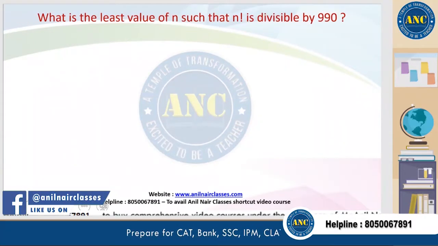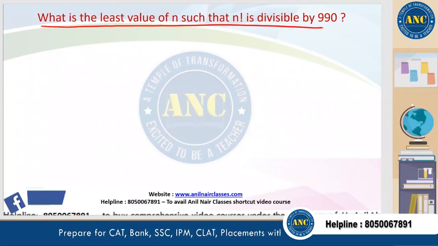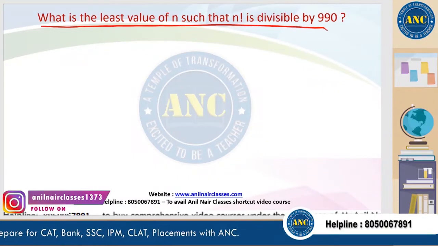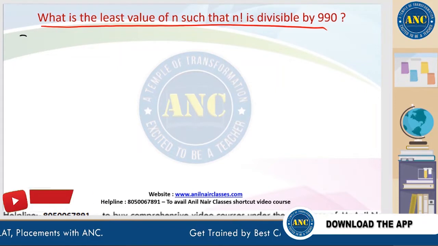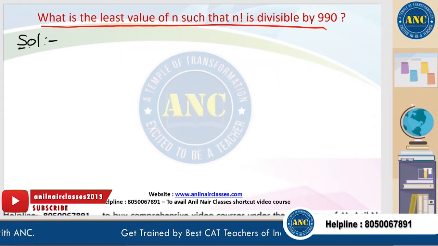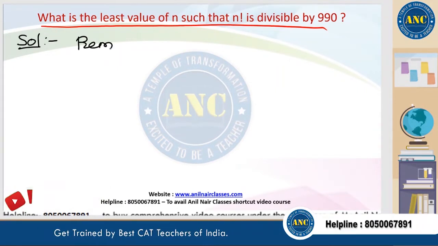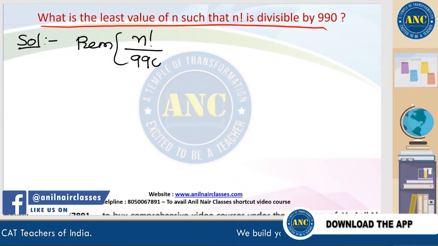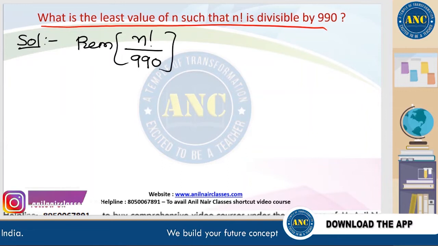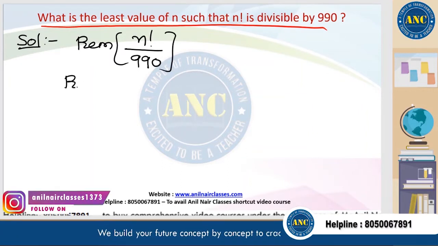Next one. What is the least value of n such that n factorial is divisible by 990? Same question, one more problem so that it will be clear to you. Same idea.